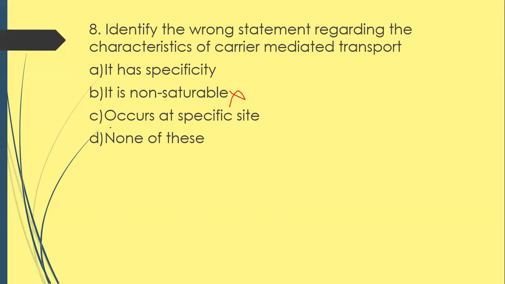Next point, occurs at specific sites. Obviously, it occurs at specific sites in the intestine, so that is true. Option D, none of these. We need only the wrong statement, and the wrong statement is that it is a non-saturable process. So option B is the correct answer.